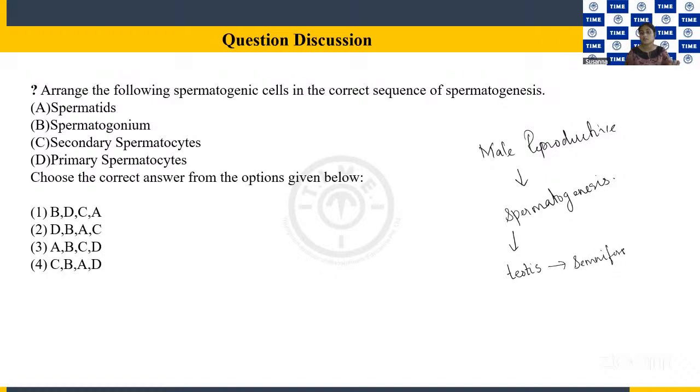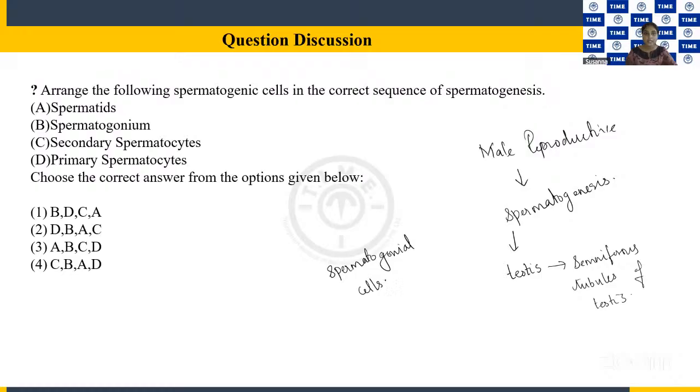We are starting with spermatogonium. In the seminiferous tubules, you have spermatogonial cells.